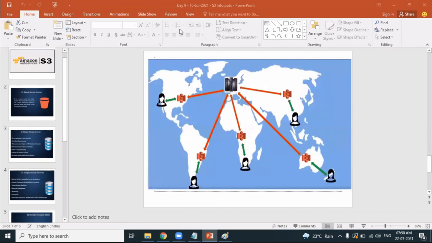Your requirement is to replicate within the region. In cross-region replication, replication happens outside the region, say from Mumbai to Singapore or Sydney. Now you want replication to happen within the region. The first point is, why do you want it replicated? To keep it for a different environment, as a backup. You want backup storage.